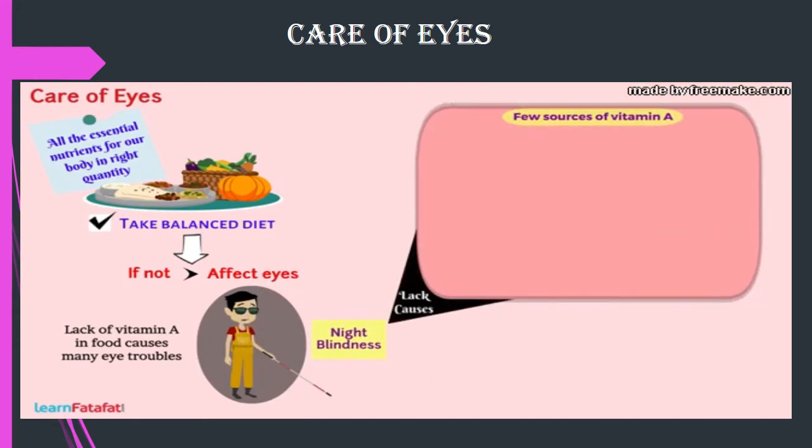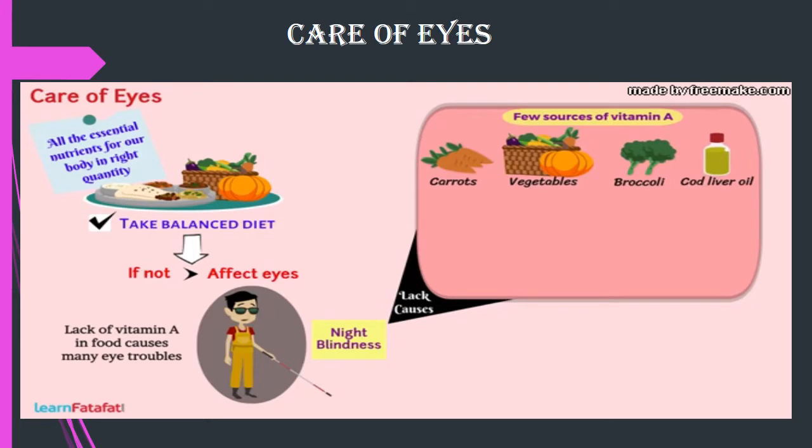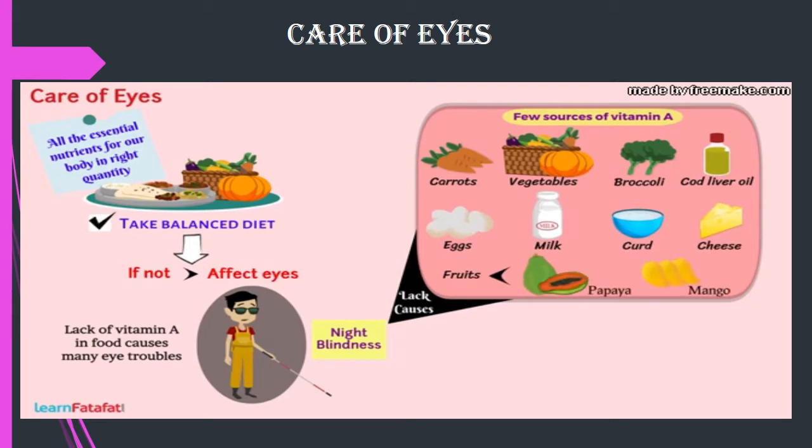A few sources of vitamin A are carrots, vegetables, broccoli, and cod liver oil. Along with these, eggs, milk, curd, cheese, and fruits like papaya and mango are also rich in vitamin A.